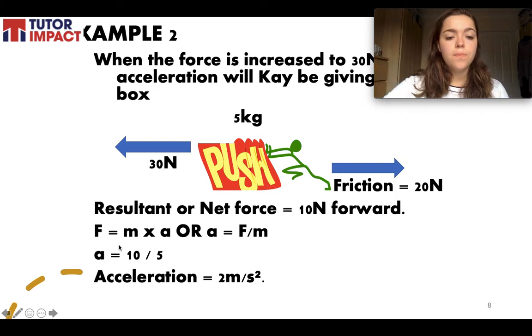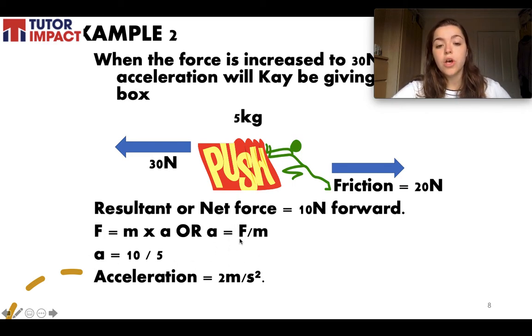So we're going to bring the mass under the force, to make it acceleration equals force divided by mass. Then acceleration equals our force of 10 divided by our mass of 5, which gives us an acceleration of 2 meters per second squared.